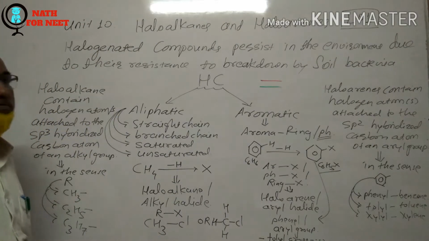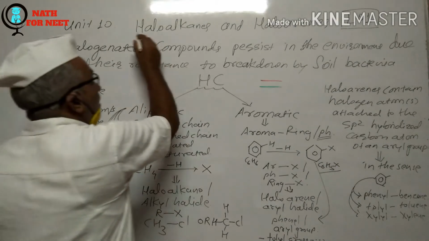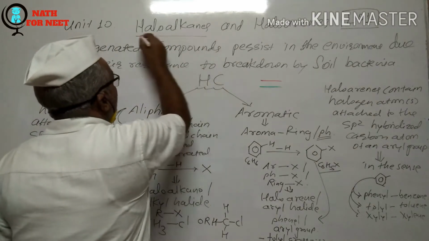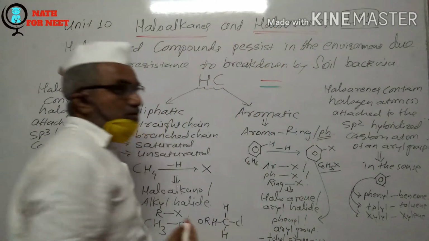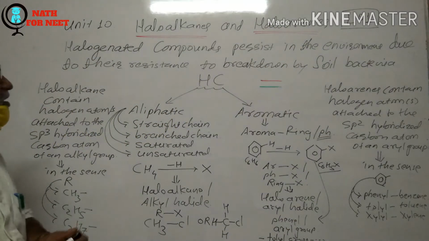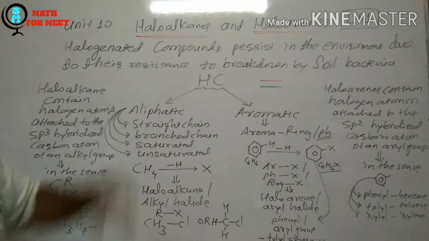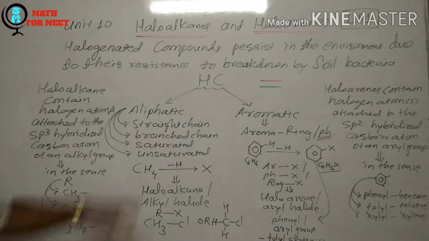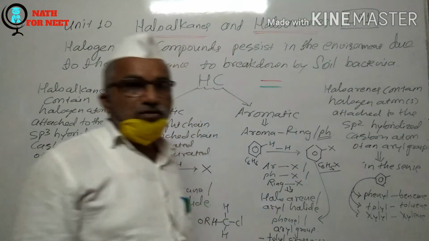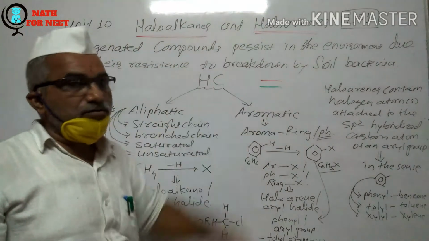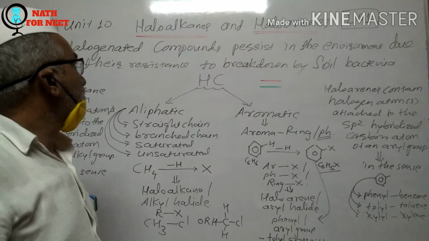So see here, haloalkanes and haloarenes. These both represent halogenated compounds because this halo prefix is there. So these are the halogen atoms. People are already familiar with fluorine, chlorine, bromine, and iodine.